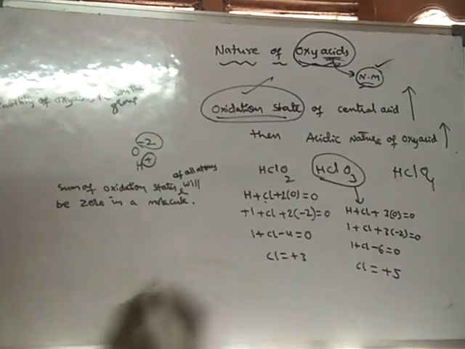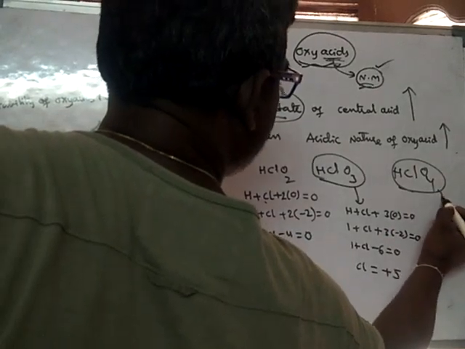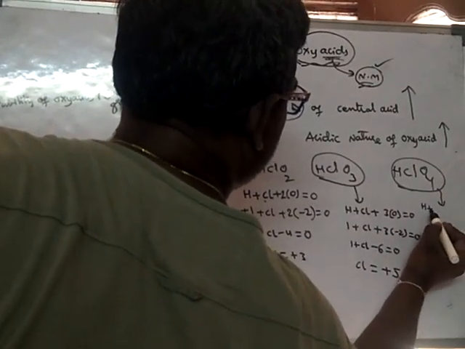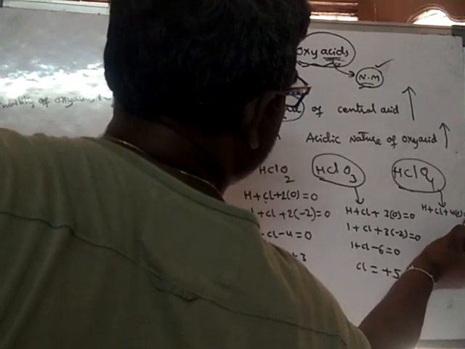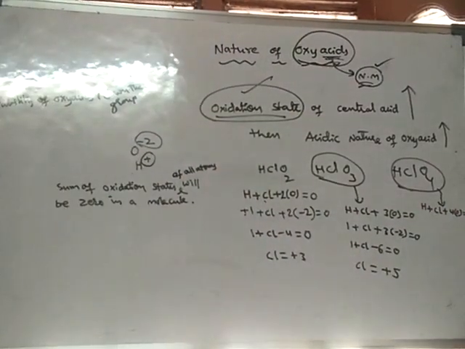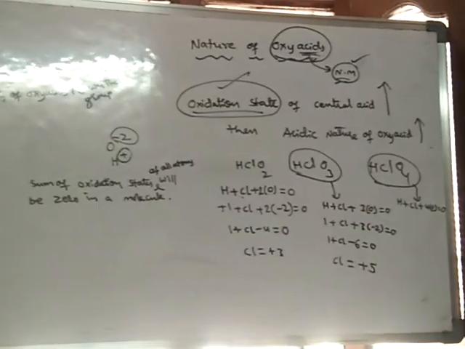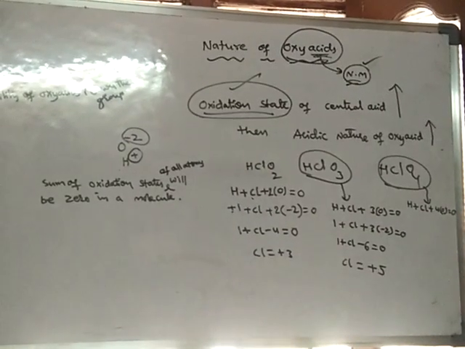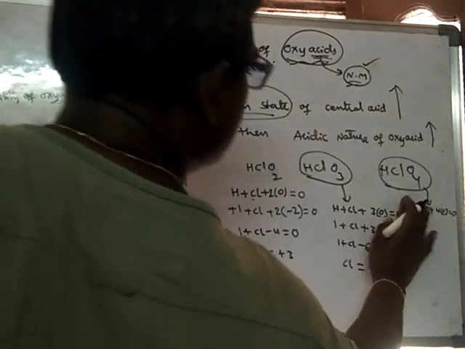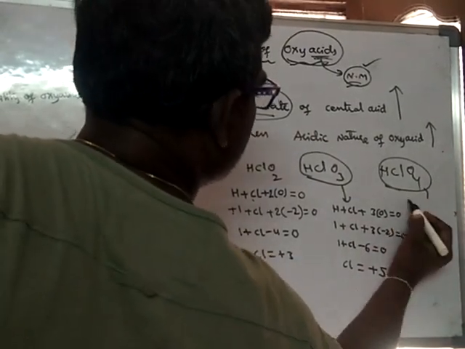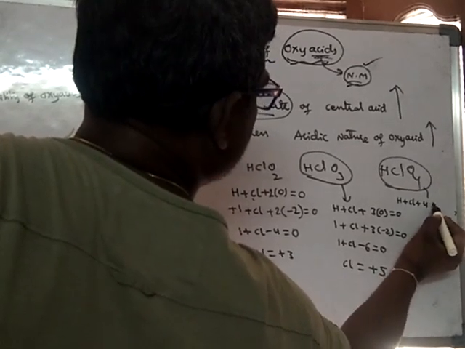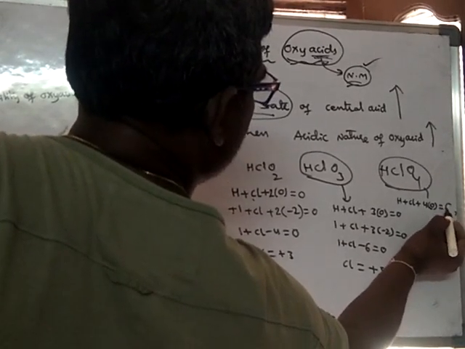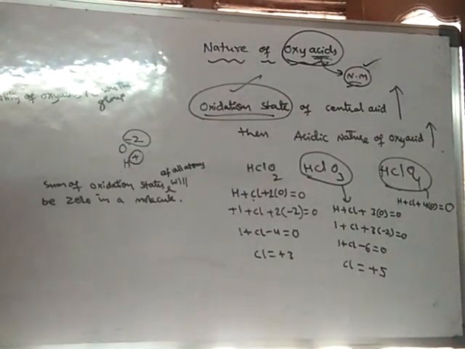So in HClO4, there is 1 hydrogen, 1 chlorine, and 4 oxygens, and overall it should be 0.